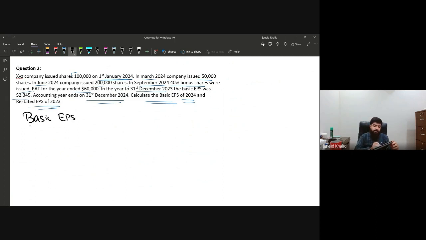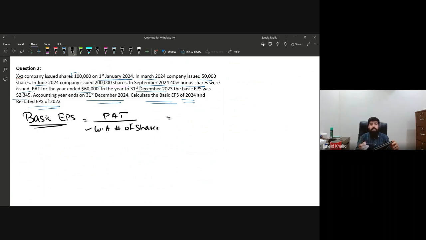If you are going to calculate the basic earnings per share, we know the formula: profit after tax divided by the weighted average number of ordinary shares. So profit after tax, we know the profit after tax.